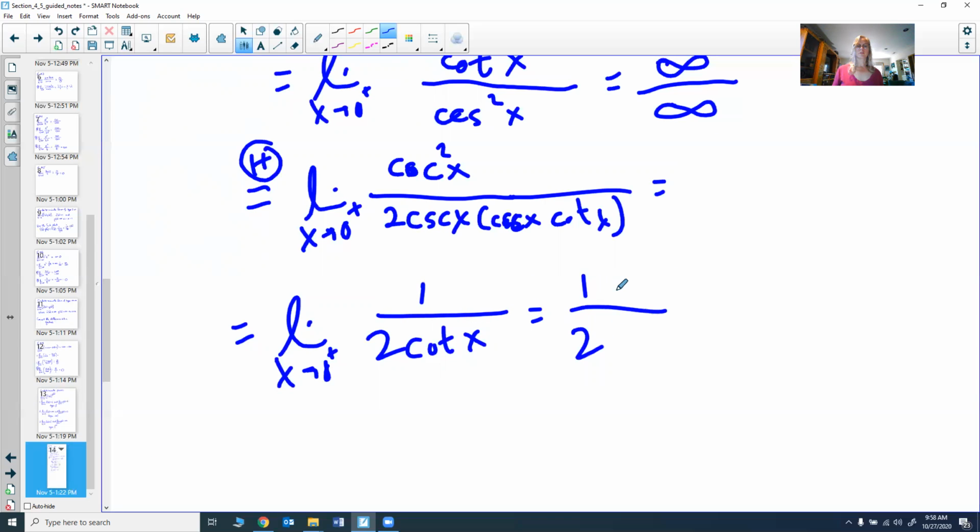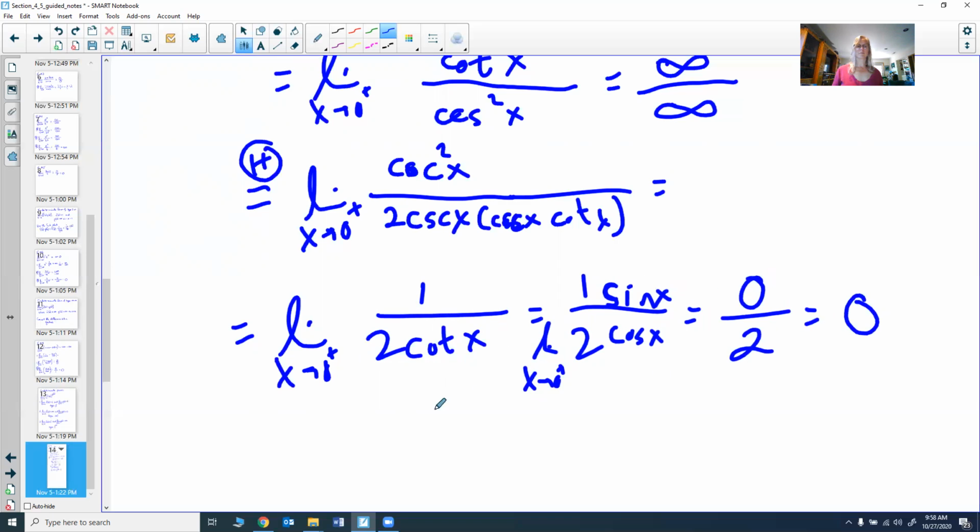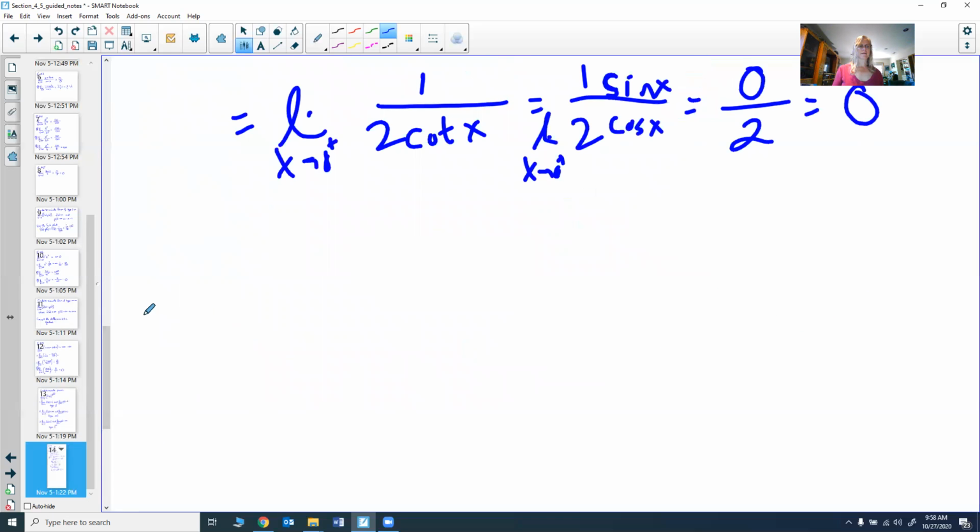Let's make this into cotangent is cosine over sine, so we get sine over 2 cosine. And the limit, oh, forgot my limit. Limit as x goes to 0 of sine is 0. Limit of cosine is 1, so we get 0. Now we're not exactly done. That's actually what the limit as x goes to 0 of the natural log of y is. And that equals 0. So now we have to figure out what to do with that.